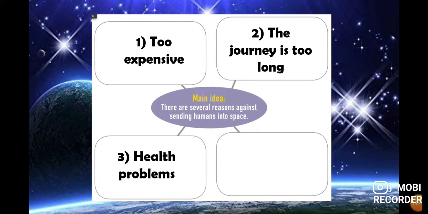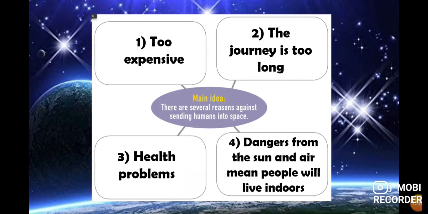Now, health problems. If you travel into space, you present different health problems. Maybe you present headache, you feel dizzy, etcetera. Let's see now.